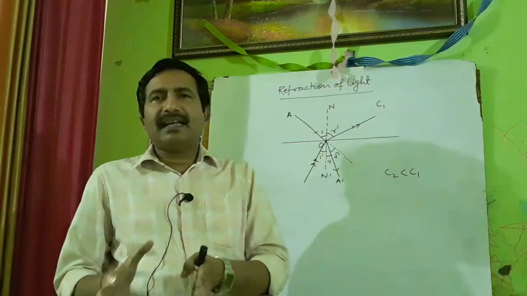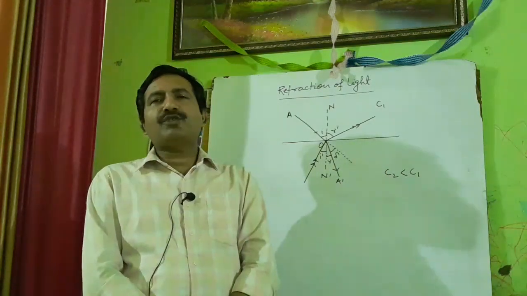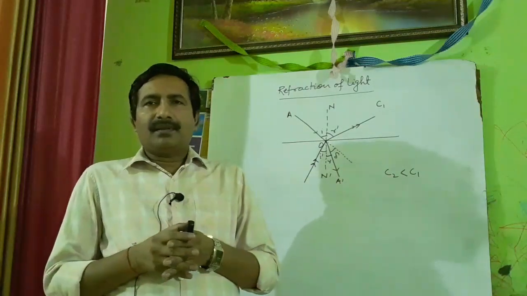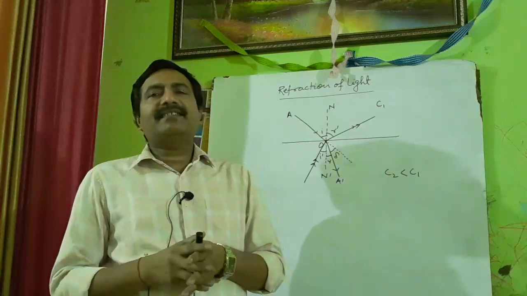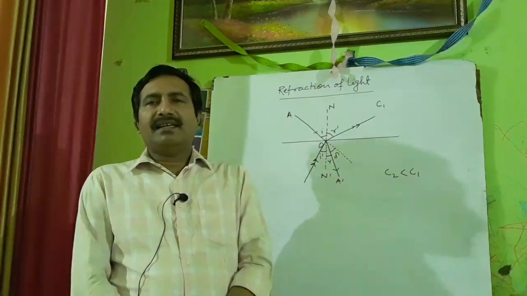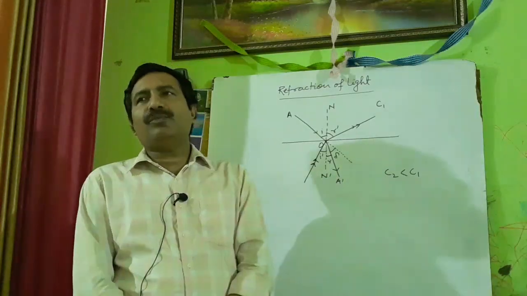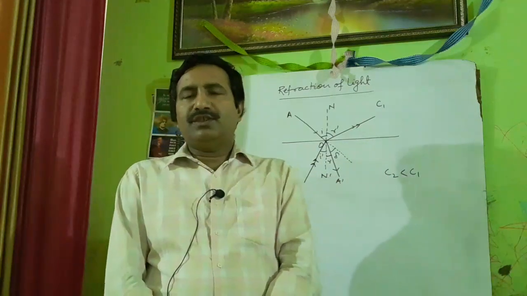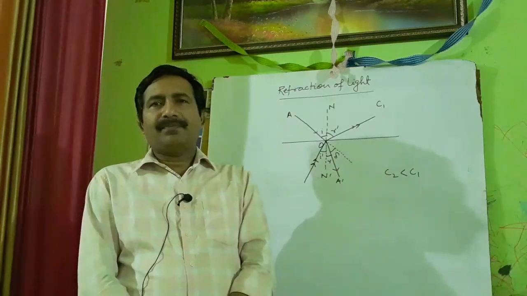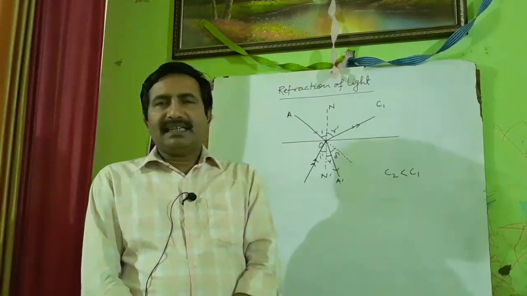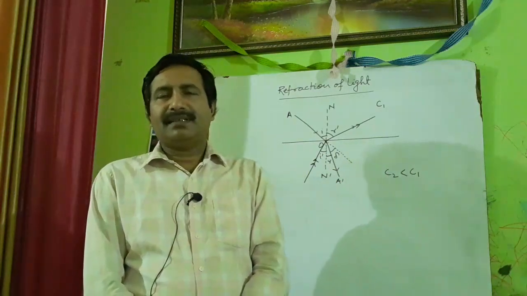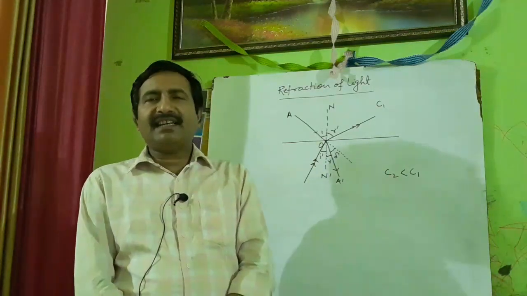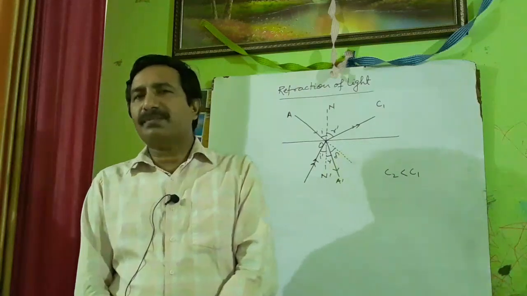If you have taken a specimen, suppose a body made of iron whose mass is 5 kg and its volume is 0.5 cubic meter, what will be the density? Its density will be 5 by 0.5, that is 10 kg per cubic meter.